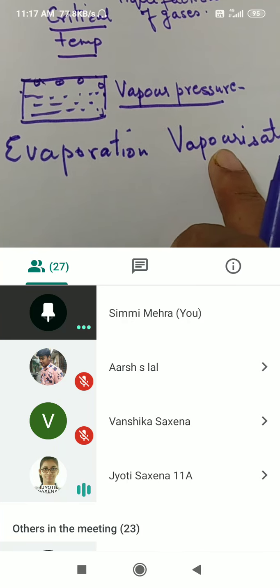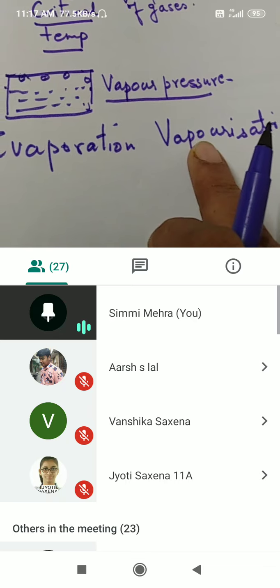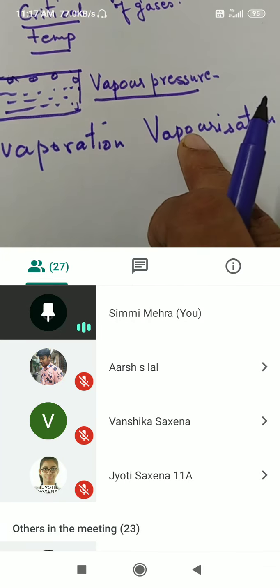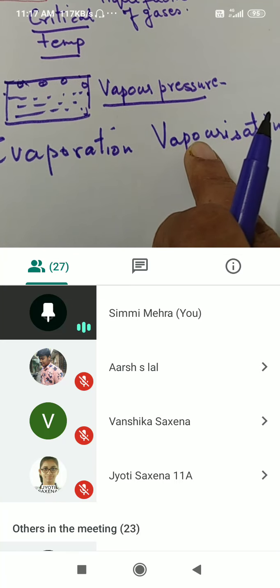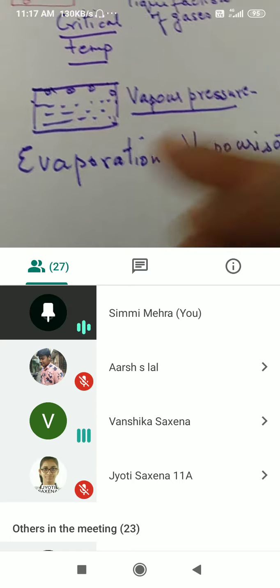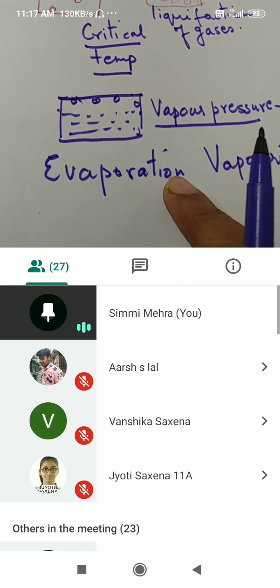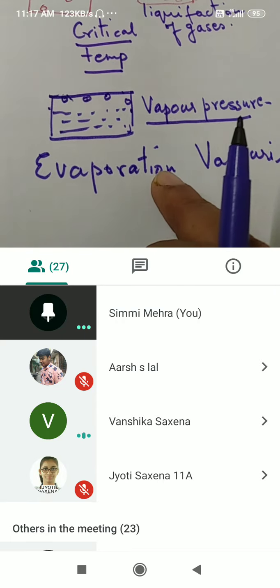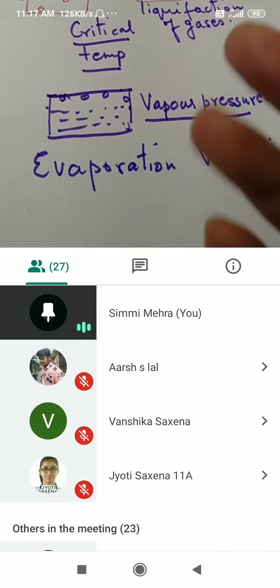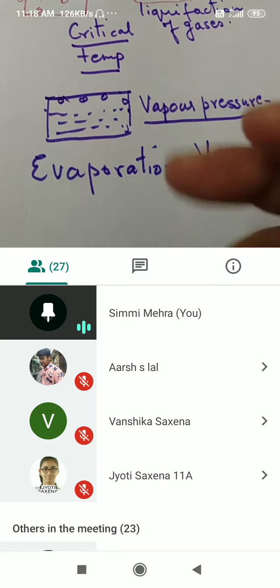Yes, correct. This can be done in the lab. It's an artificial process. You have to supply energy to the molecules in the form of heat, then they change into vapor, and then they will evaporate. Whereas evaporation is a natural process. It's happening all the time in nature, right? Water is continuously changing into vapor phase.